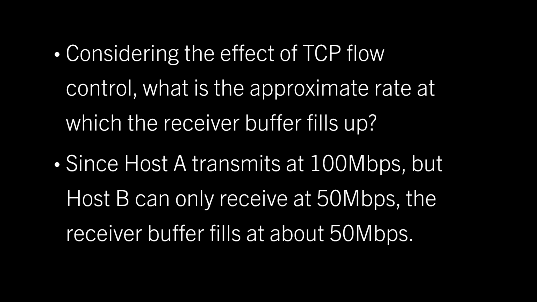Considering the effect of TCP flow control, what is the approximate rate at which the receive buffer fills up? Since host A transmits at 100 megabits per second, but host B can only receive at 50 megabits per second, the receiver buffer fills at a rate of around 50 megabits per second.